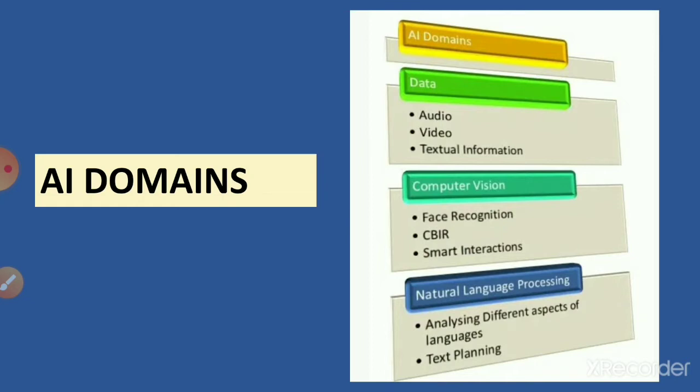So data is nothing but, children, few AI devices use the data as their domain. It can be audio data, video data, or textual information, and through that data they come to a conclusion. Data in an artificial intelligence system refers to the data that is right for the AI system in question. For example, a system developed for recognizing the images of students will not recognize the data of animal faces, right? If you show an animal face, it will not recognize it. It will recognize only the student faces. So data is at the core of artificial intelligence. Current AI systems cannot be developed or made functional without adequate data.